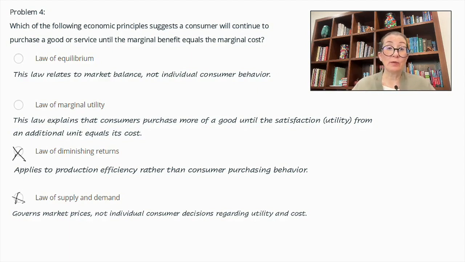Jumping to law of equilibrium. This law relates to market balance, not individual consumer behavior. So this is incorrect as well. Law of marginal utility. This law explains that consumers purchase more of a good until the satisfaction or utility from an additional unit equals its cost. Thus, the law of marginal utility directly links consumer decisions to the balance between perceived benefits and costs of additional units.